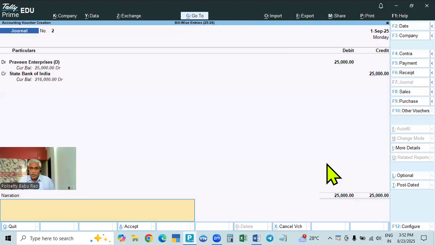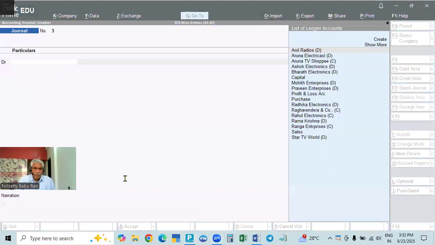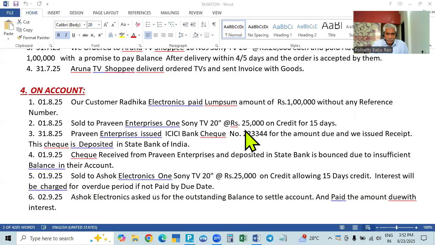So check bounced due to insufficient funds, or check bounced, or check returned unpaid, or check dishonored. Whatever the name, you can use. So the check is bounced. Okay, over. So this is one without bills. This is one where we paid, sold goods, the check is received, and the check is bounced.